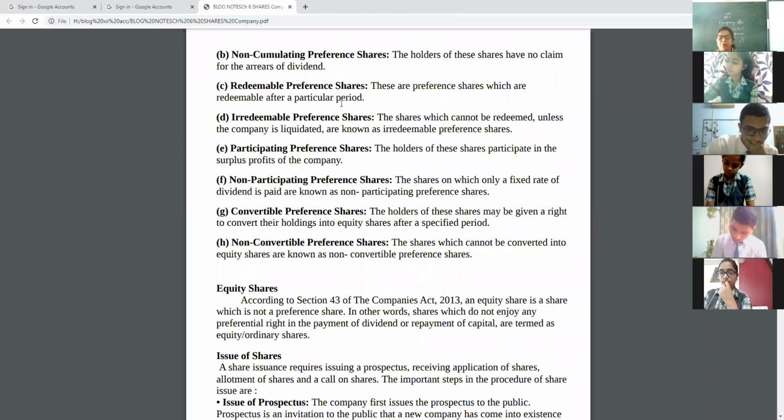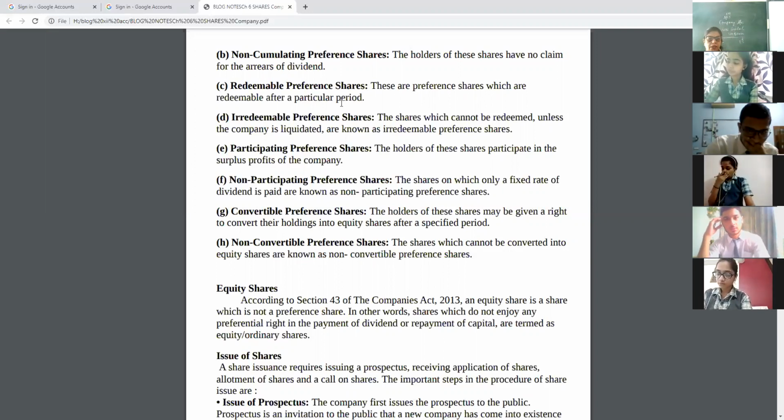Redeemable means the company will repay the amount after a particular time period. Like if I invested in a preference share and the company is ready to give me my amount back after 5 years, these preference shares will be known as redeemable. Redeemable means the company will return the amount.